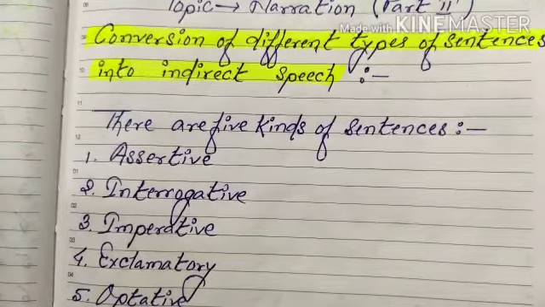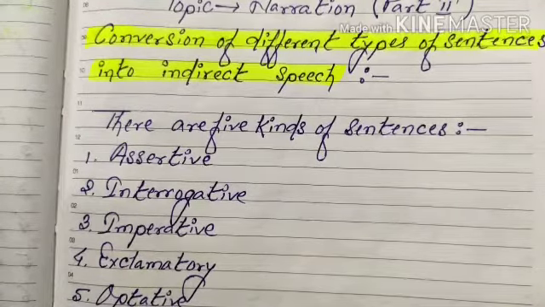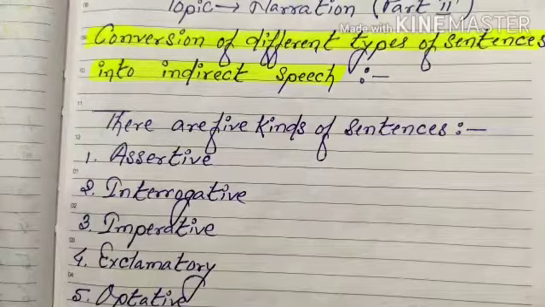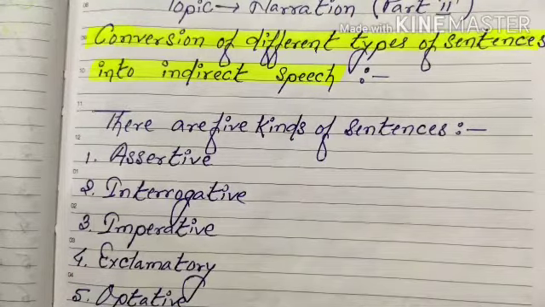And today the topic of my lesson is narration, which I have given as part 2 form. Because in my last video I also taught you narration, where we discussed the definition of direct speech and indirect speech, as well as the basic things which we have to maintain while changing direct speech to indirect speech, and we also took a look at changes in tenses, place and position. But today in this video I will teach you how to convert the different types of sentences into indirect speech.